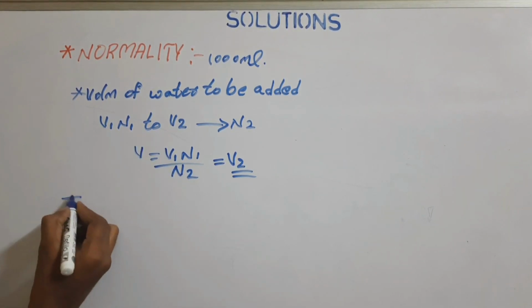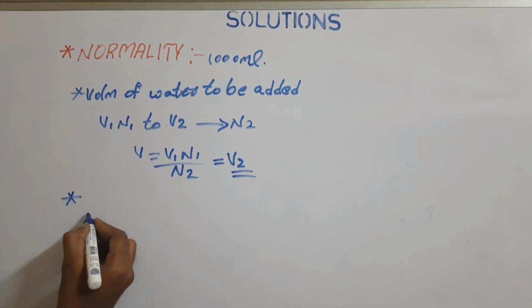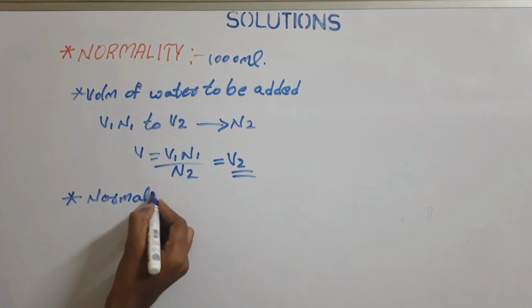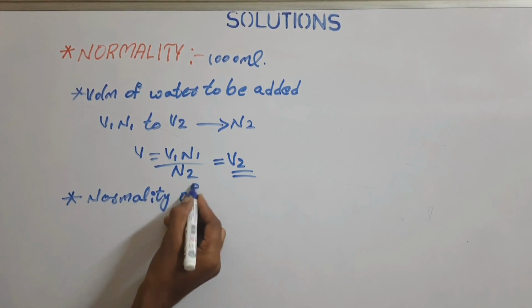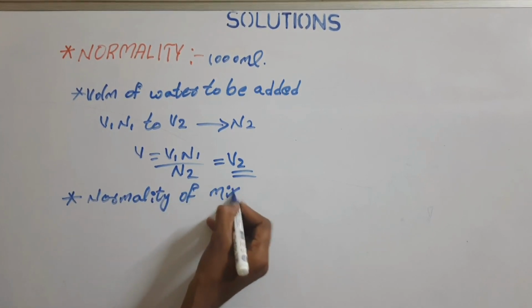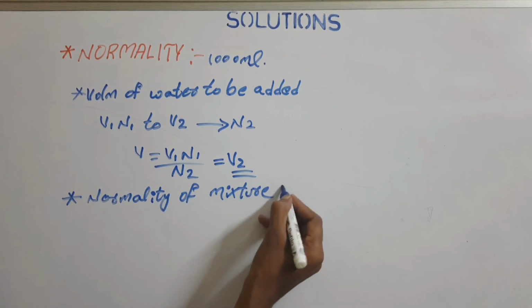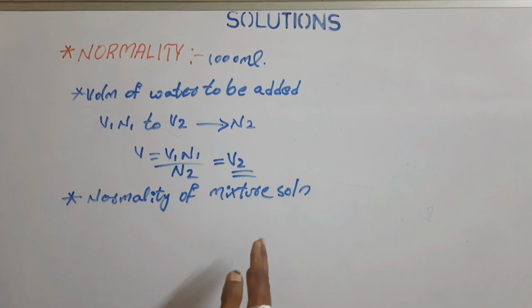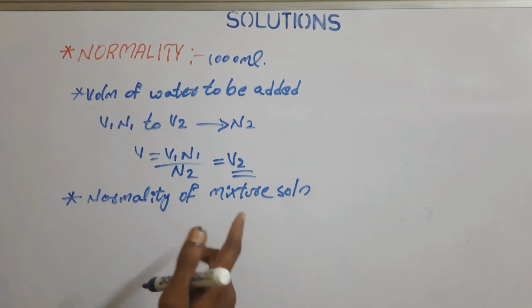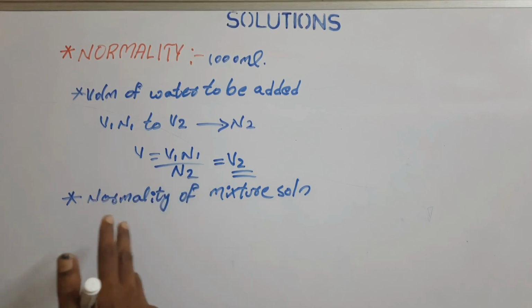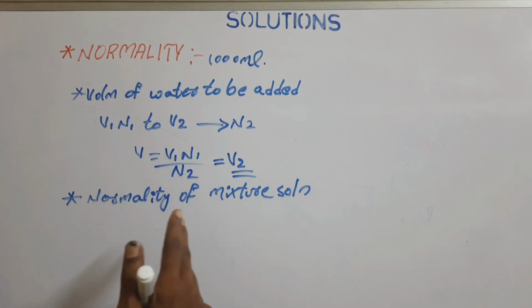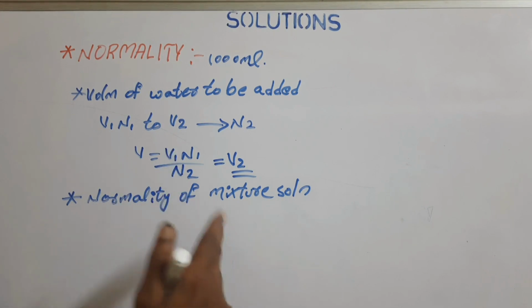And in the same way, if we look at the other important concept, the normality of a mixture solution can be calculated by a formula. You need to remember that this is a mixture of different concentrations of the same substance.